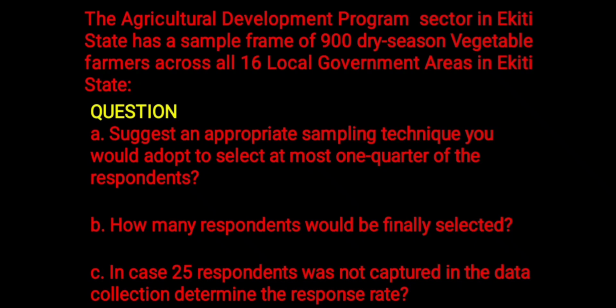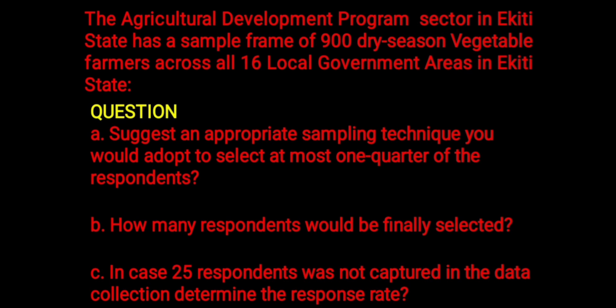In today's class, we're going to solve another question on statistics. The Agricultural Development Program sector in Ekiti State has a sample frame of 900 dry season vegetable farmers across all the 16 local government areas in Ekiti State.